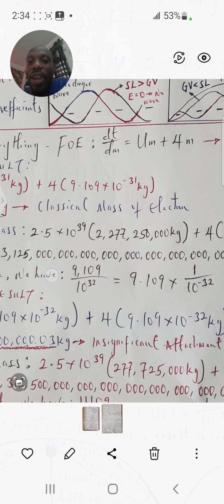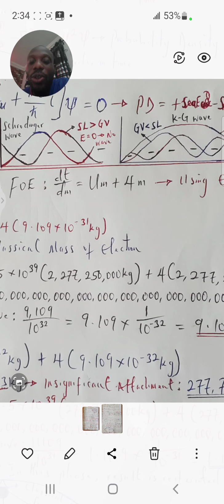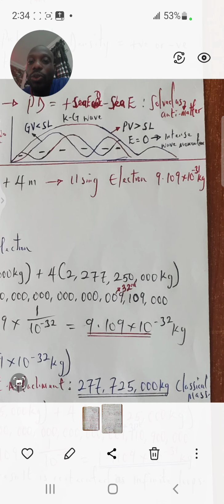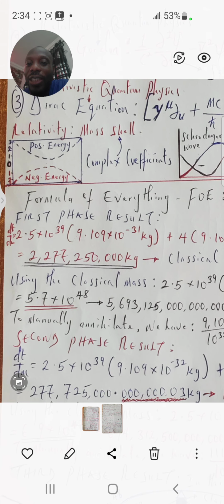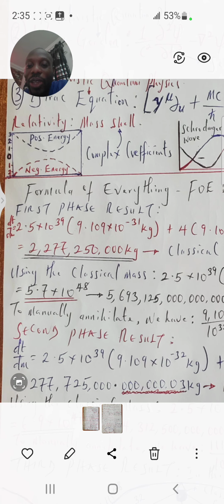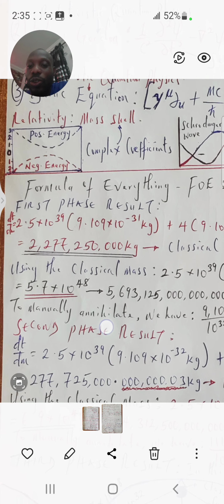So we have the formula of everything. The formula of everything is dt dm equal to capital Um plus 4m. When we use the mass worth of the electron, then you can see what we have under the first phase result. The results that we're going to get will be what we have doubly underlined, which is 2,277,250,000 kilogram. That's our classical mass worth.